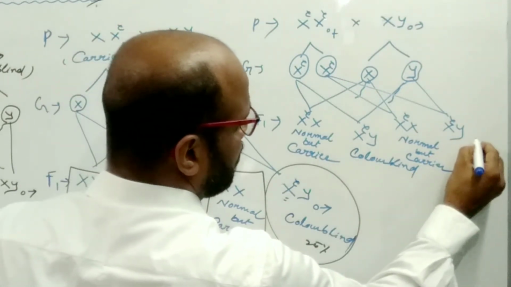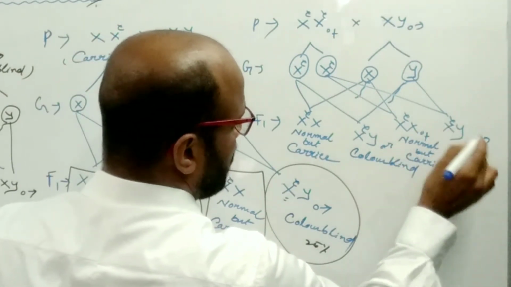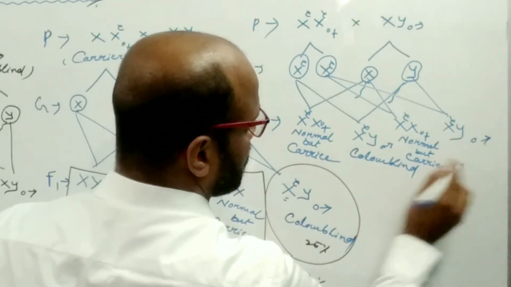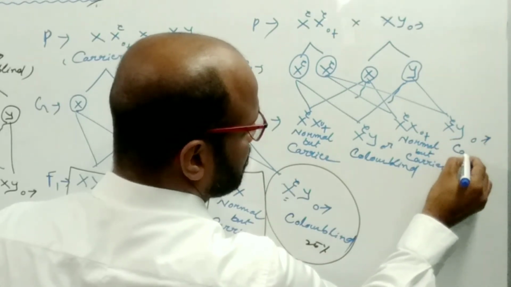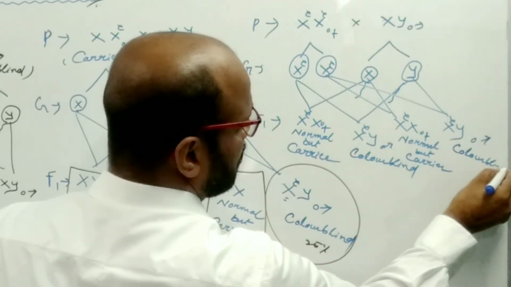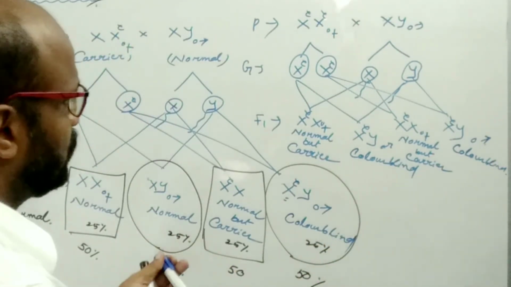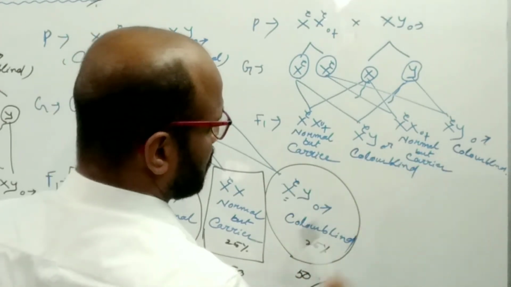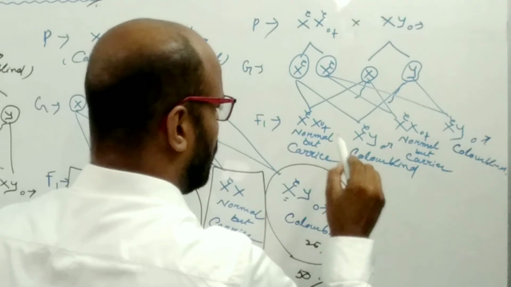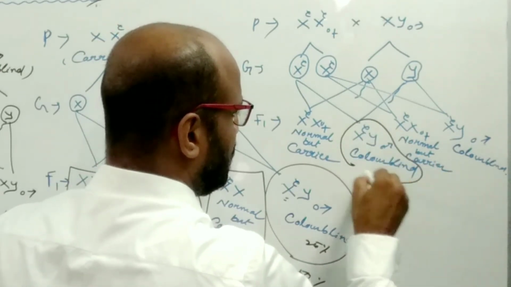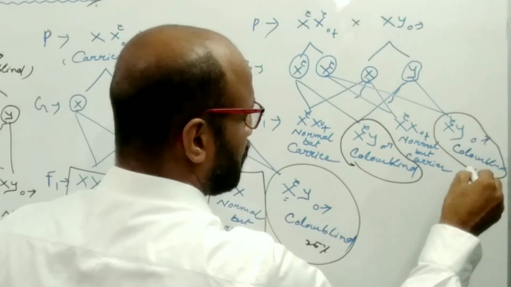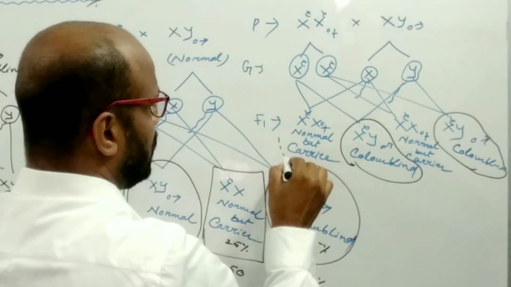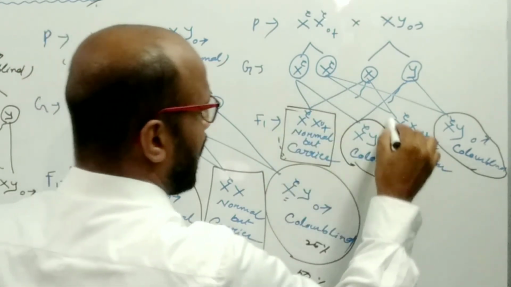And the male individual has the one defective gene here, so the son becomes color blind. So there are two sons and two daughters. All the sons become color blind, 100% of sons, and all the daughters become normal but carriers.